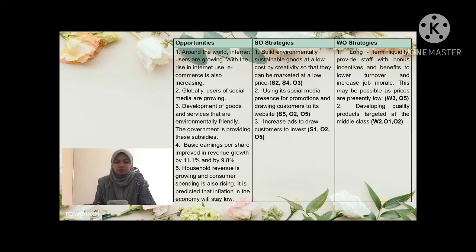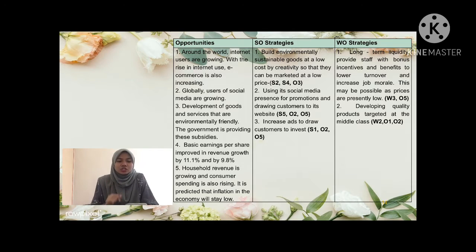The first one, I take weakness number 3: Nestle has a high turnover rate. And I take advantage of opportunity number 5: household revenue is growing and consumer spend is rising. So the potential strategy is Nestle can make long-term liquidity, provide staff with bonuses and benefits to lower turnover and increase job morale. This may be possible as prices are presently low.